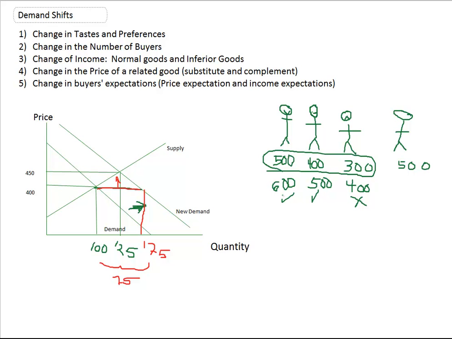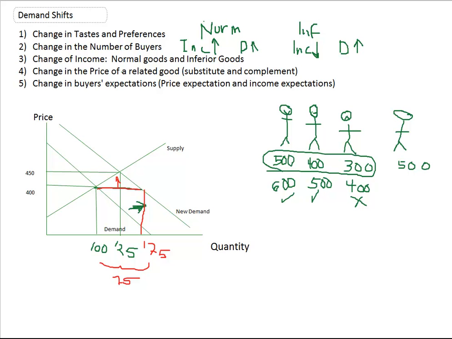I can't really afford it, so I'm going to buy secondhand clothing. I'm going to buy a cheaper apartment. So my demand for these things has gone up because my income's gone down. So for a normal good, if income goes up, demand goes up. If it's an inferior good, income goes down, and then demand is going to go up. I'm going to put INF for inferior goods, and I'll just call it norm for normal goods.